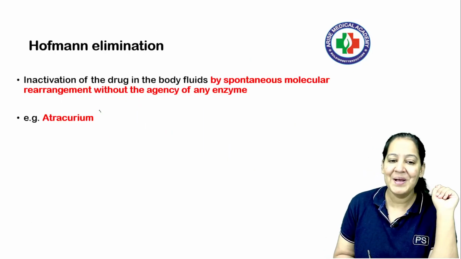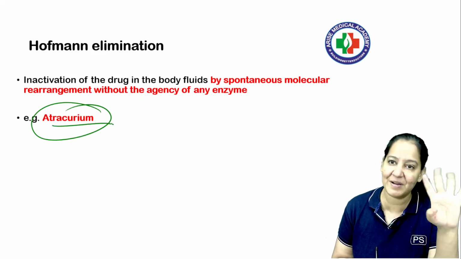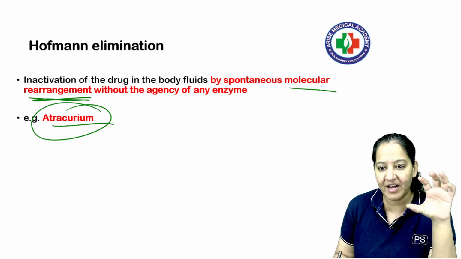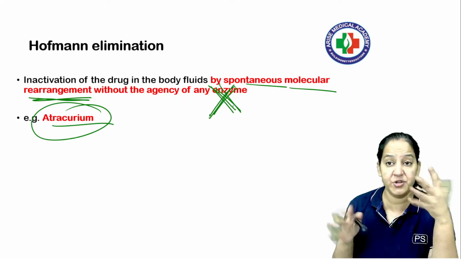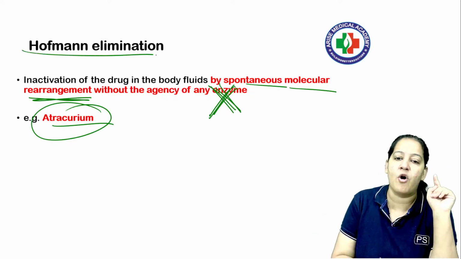Only one drug does so, that is atracurium. Atracurium has a fight with cytochrome P450, right? It changes itself. So it does the rearrangement, molecular level rearrangement in the blood itself spontaneously without the agency of cytochrome P450. It does not go to the liver. It does not take the help of the liver or cytochrome P450. This is known as Hoffman's elimination.